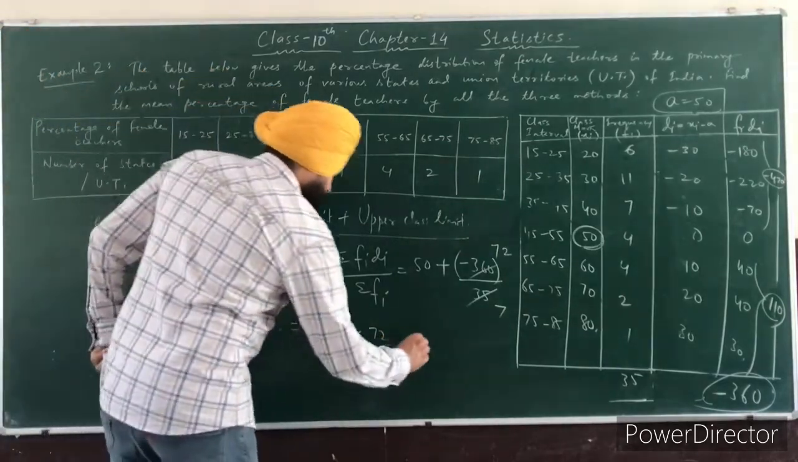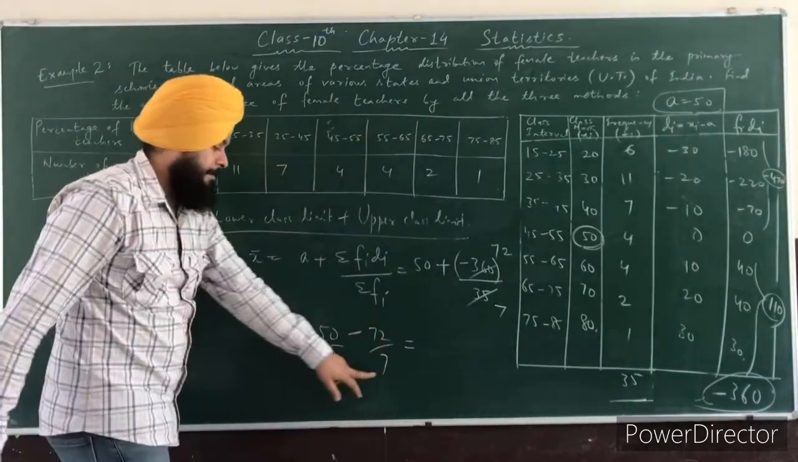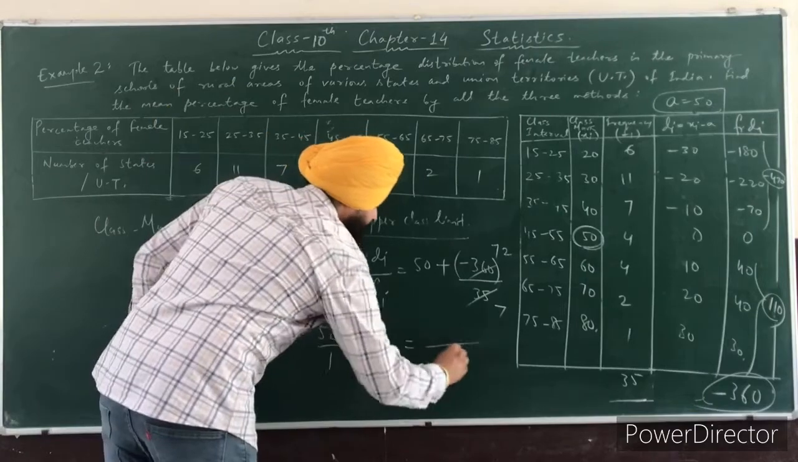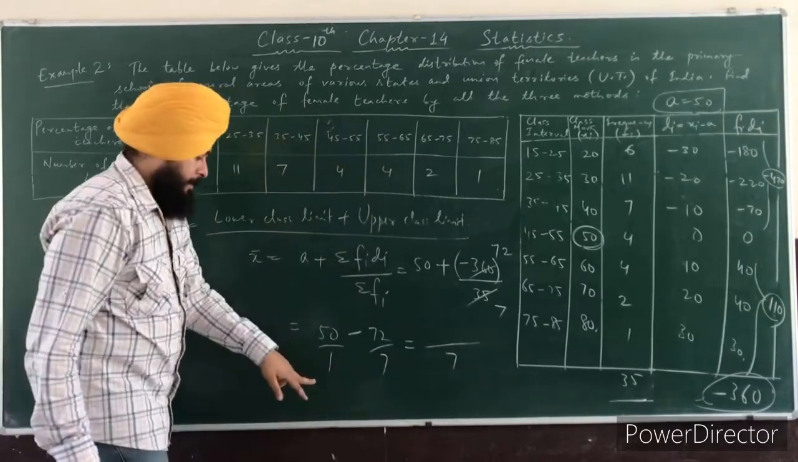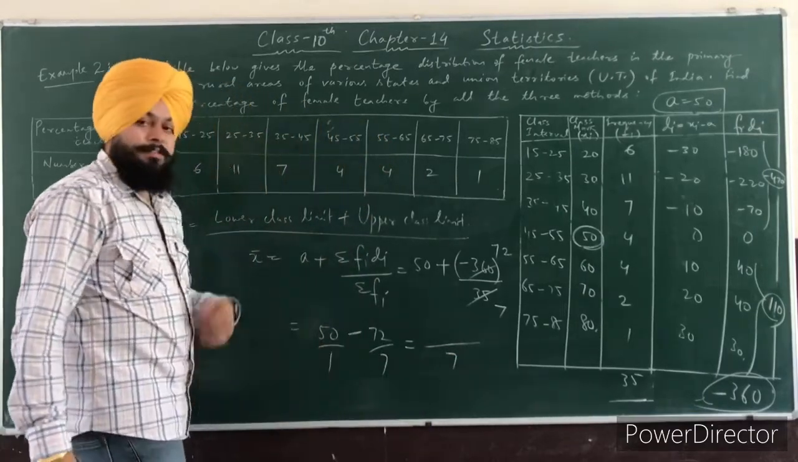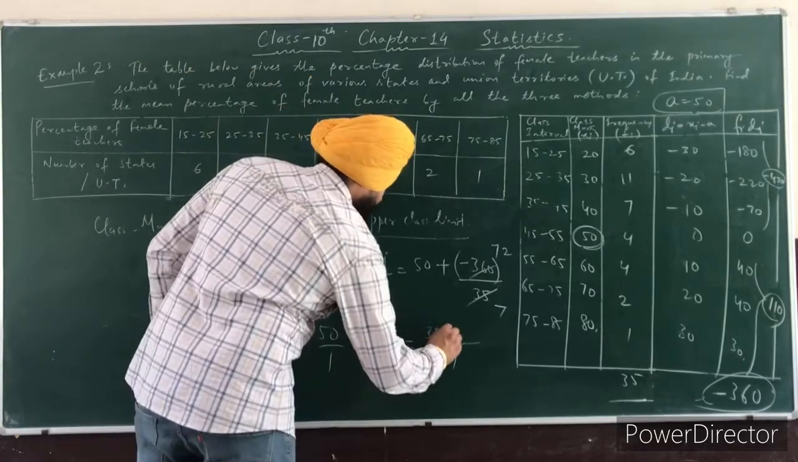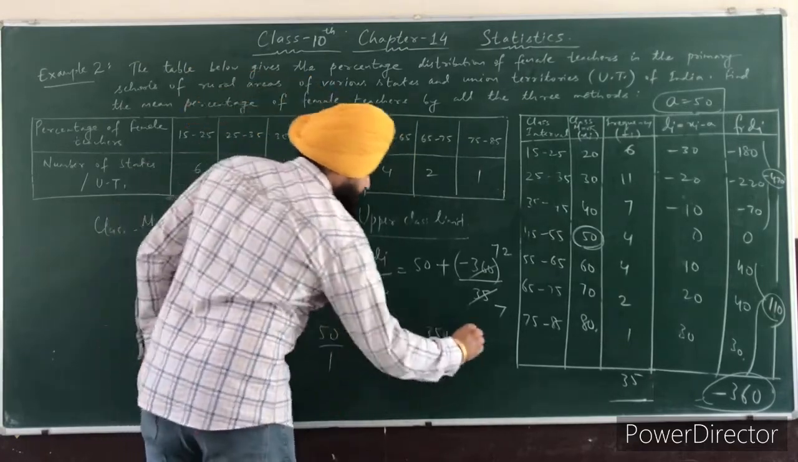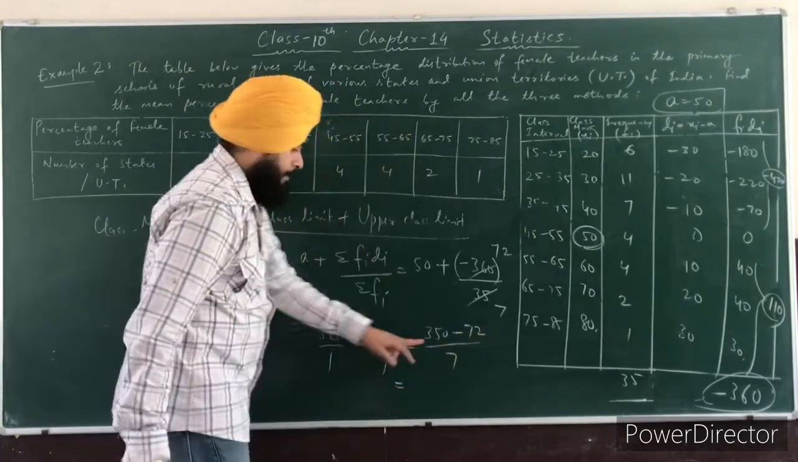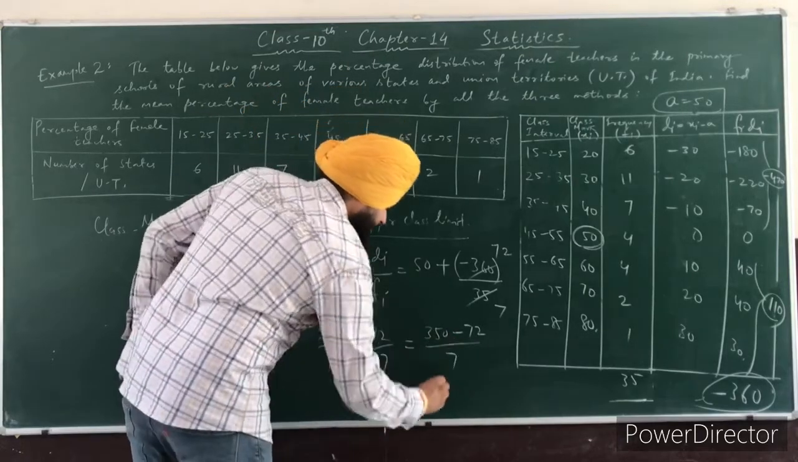So now you will take the LCM first. 1 and 7, LCM is 7. Now 7 into 50 is 350, minus 72. So 350 minus 72, how much? 278.